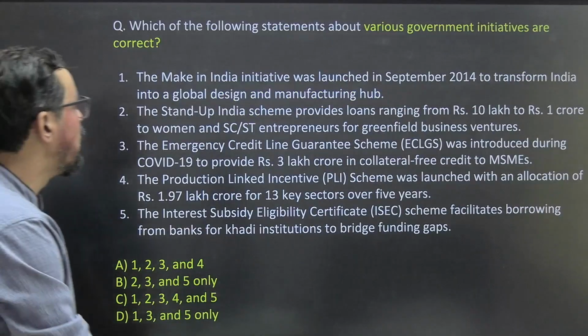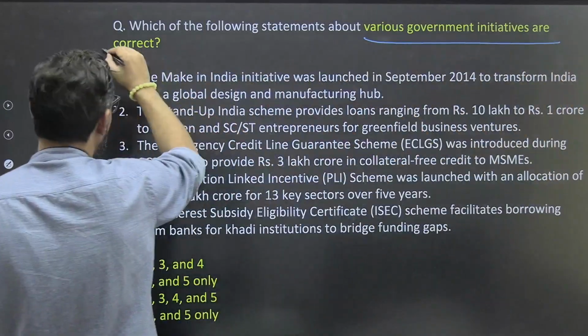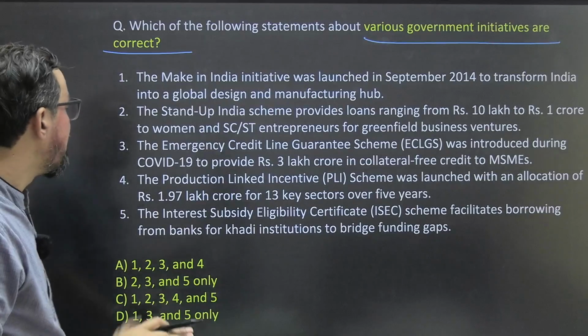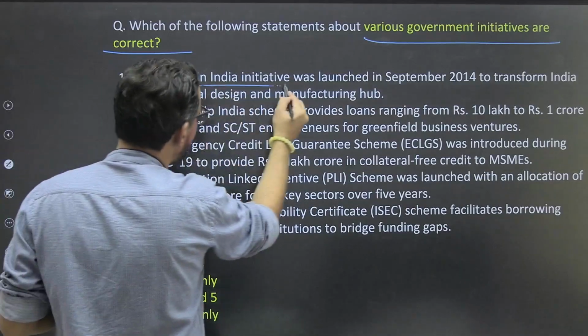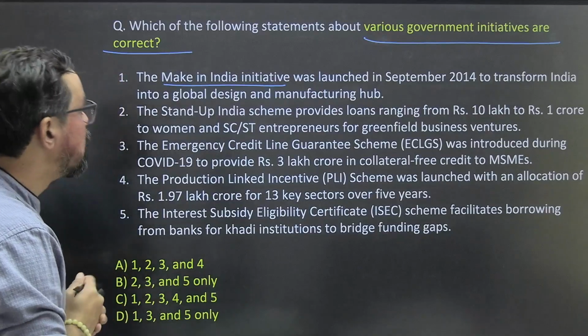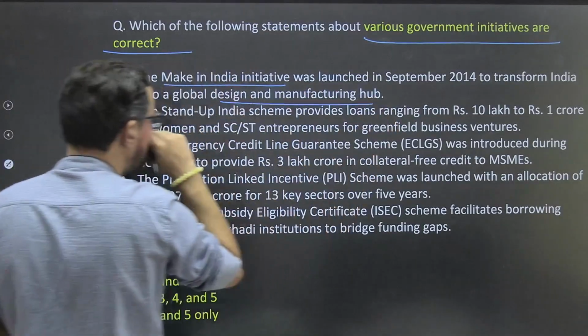Which of the following statements about various government initiatives are correct? So these initiatives are toward the MSME sector, ठीक है. तो पहला, Make in India initiative was launched in September 2014 to transform India into a global design and manufacturing hub, ठीक है.